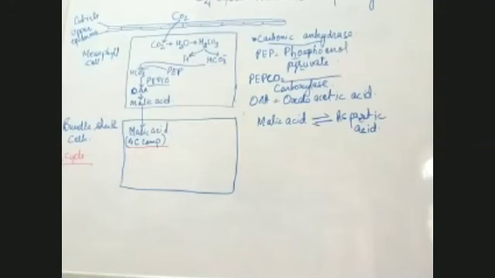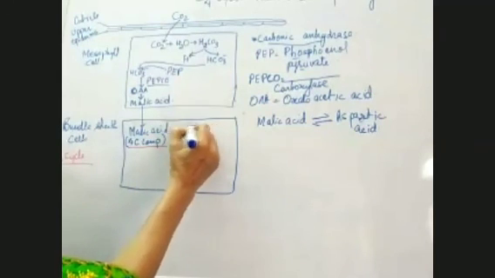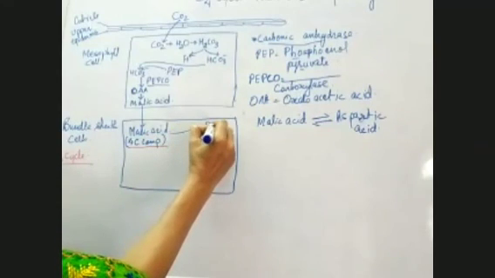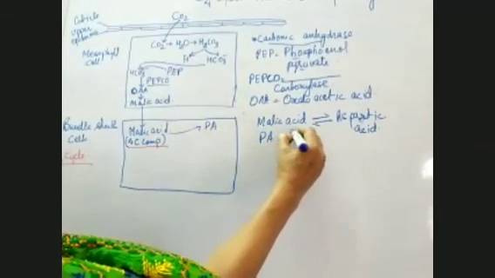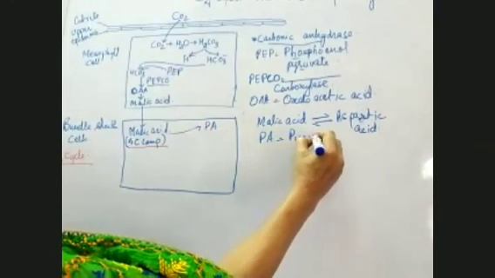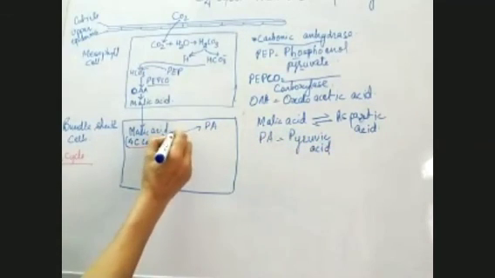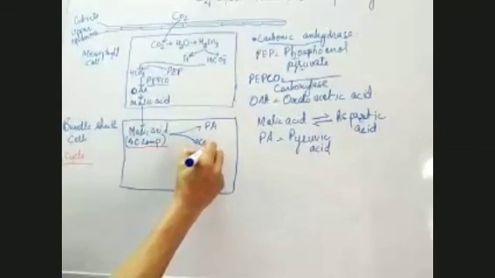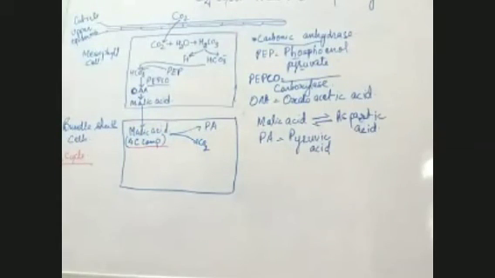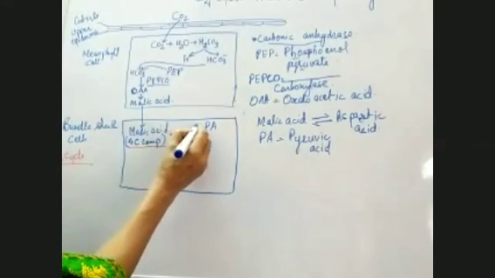Now this malic acid gets dissociated to form two things. Pyruvic acid, I'll write here PA is pyruvic acid. And at the same time, it releases one CO2. Malic acid is a 4-carbon compound, and this pyruvic acid is a 3-carbon compound.